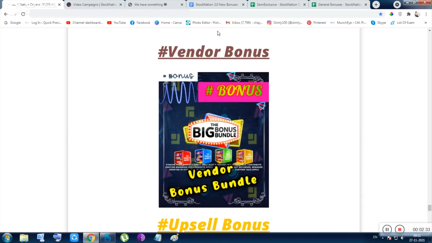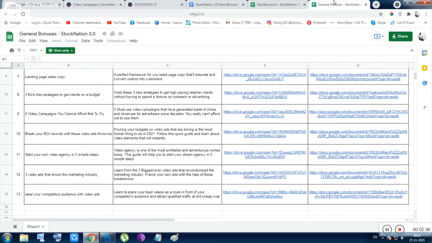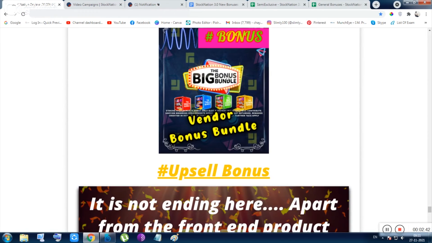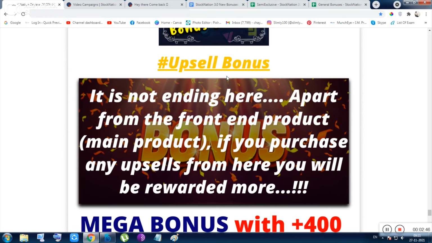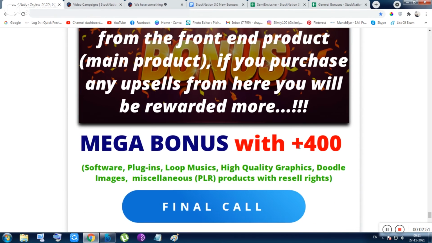And inside the vendor bonus, I have showed you this bonus, and this bonus is waiting for you as vendor bonus that will be coming with this tool from the vendor. I can also give you that. And for the upsell bonus, 400 plus will be given to you as mega bonus.